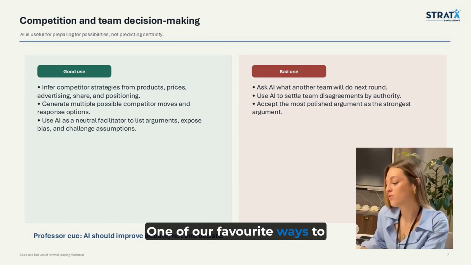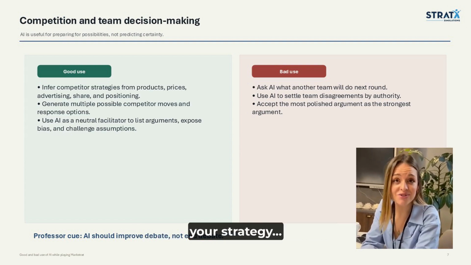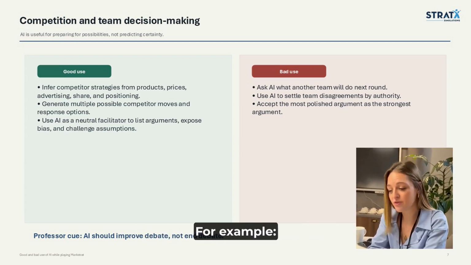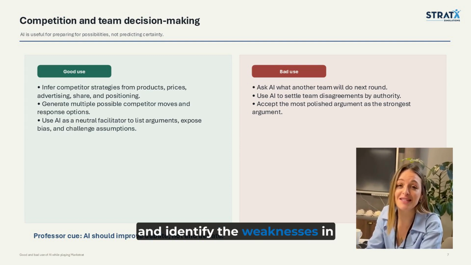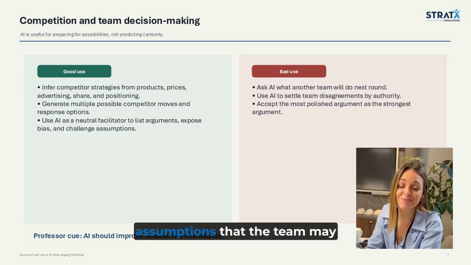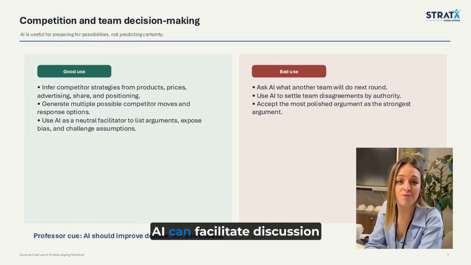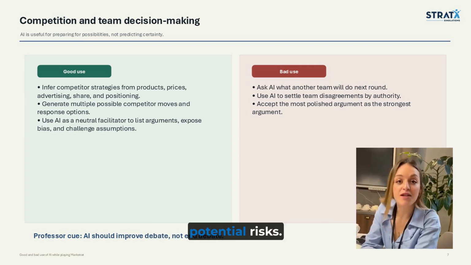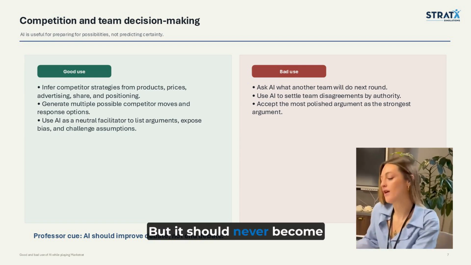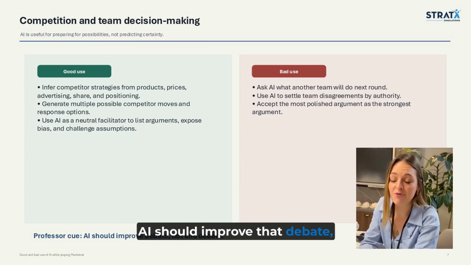One of our favorite ways to use AI is actually as a devil's advocate. Instead of asking AI to validate your strategy, ask it to challenge it. For example, "Act as a skeptical board member and identify the weaknesses in our positioning strategy." That's a great way to uncover assumptions that the team may have overlooked. Similarly, AI can facilitate discussion by presenting different perspectives or highlighting potential risks. But it should never become the final authority. Good teams debate. AI should improve that debate, not replace it.